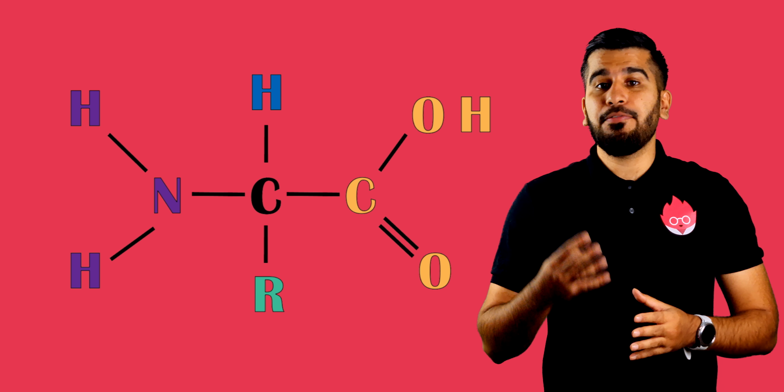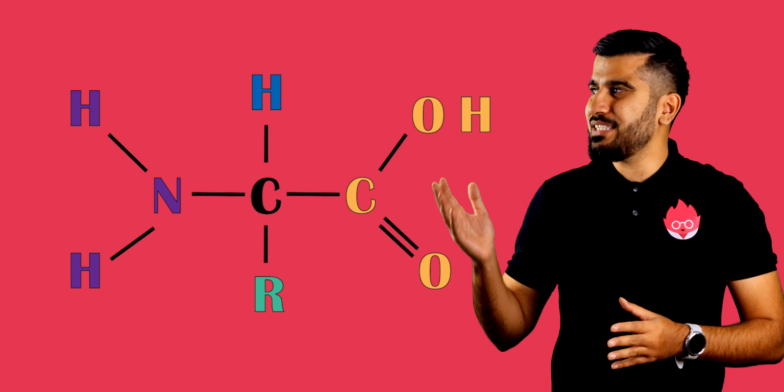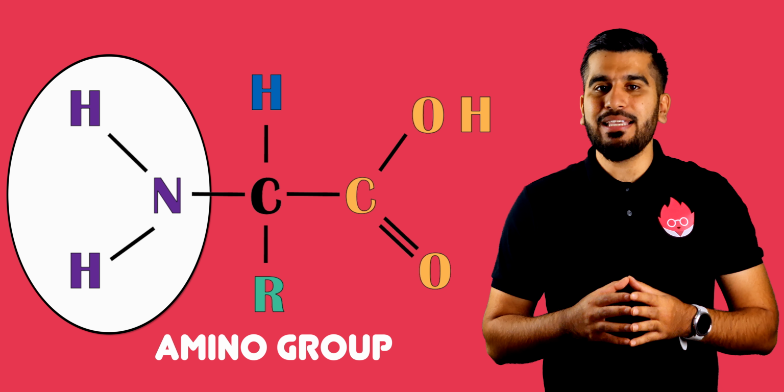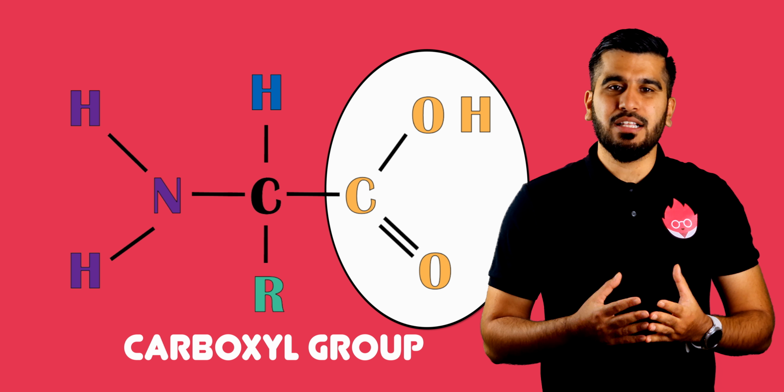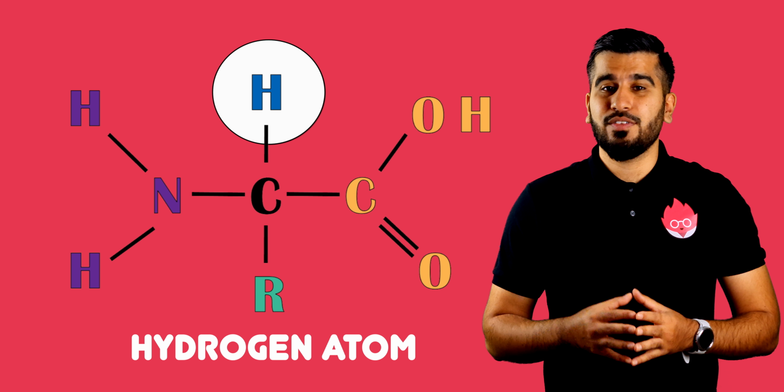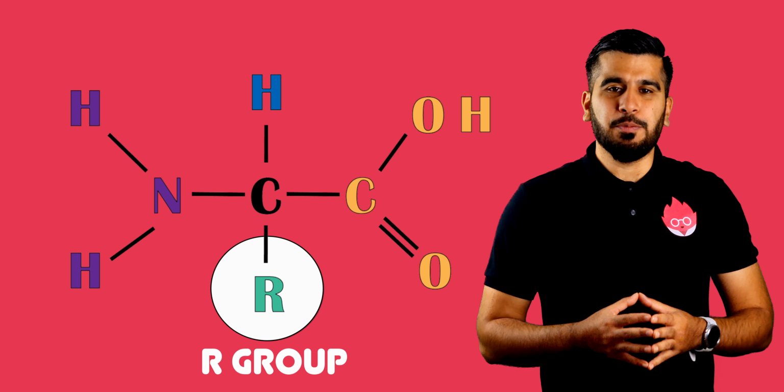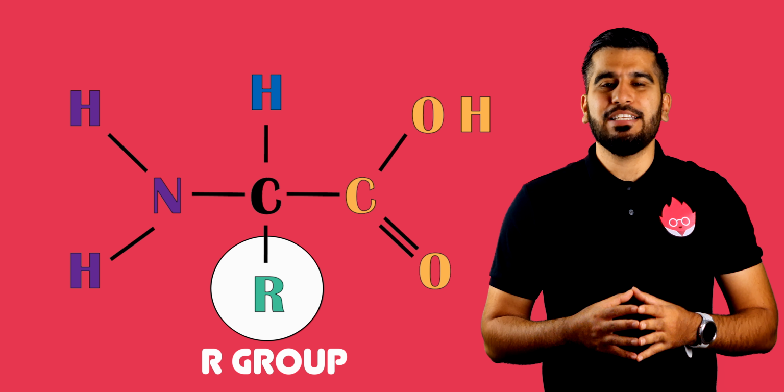Amino acids have 4 parts to them, as can be seen here. The amino group, which is the basic part of the molecule, the carboxyl group, the acidic part of the molecule, the hydrogen atom, and the R group. Each amino acid will have a different R group.